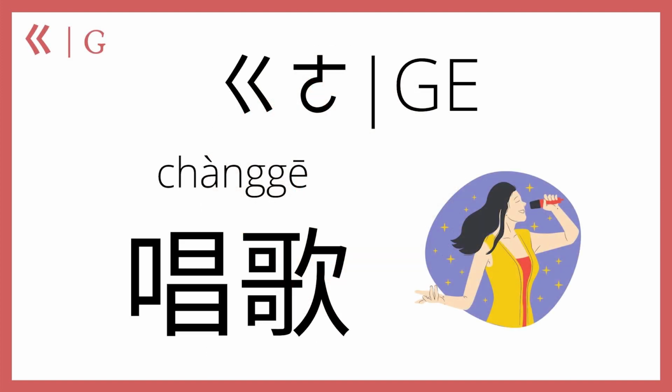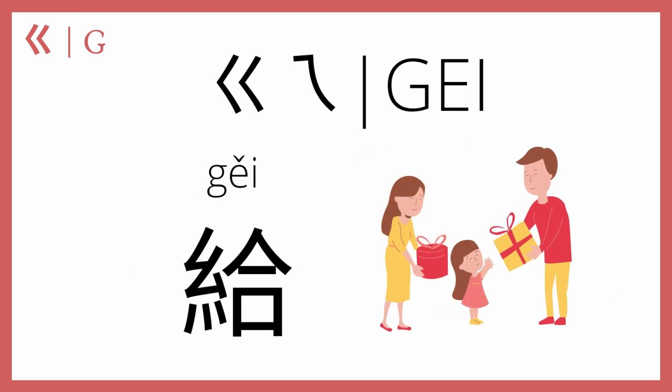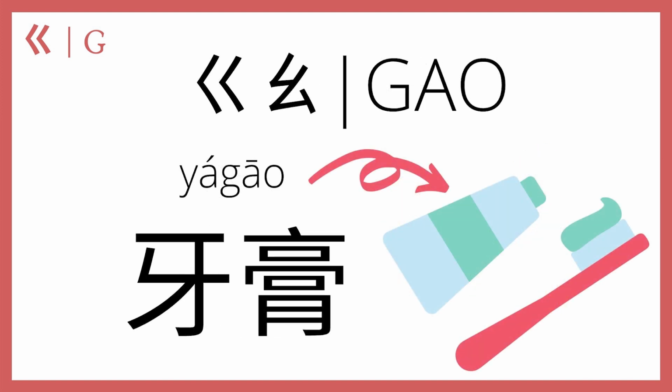唱歌. Then ge plus i makes gai. In the fourth tone, 盖子 means a lid. 盖子. Okay, so ge plus ei makes gei, which in the third tone means to give. 给. 给你 means give you something. 给. And ge plus ao makes gao, as in 牙膏, toothpaste.